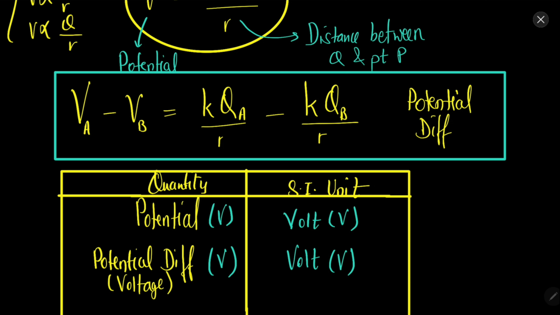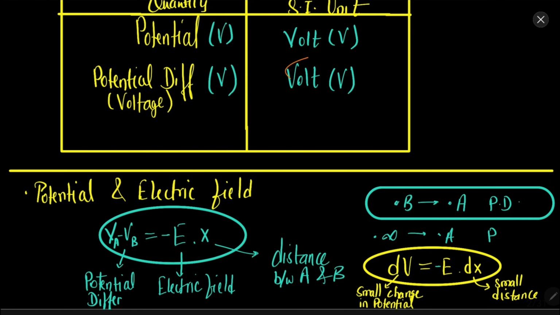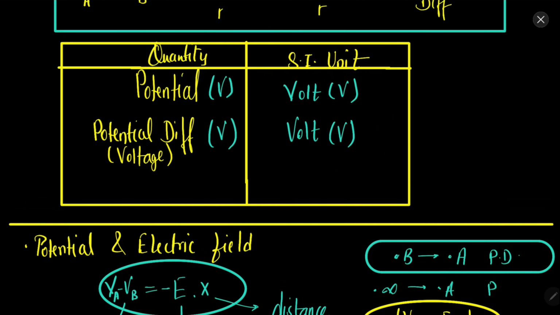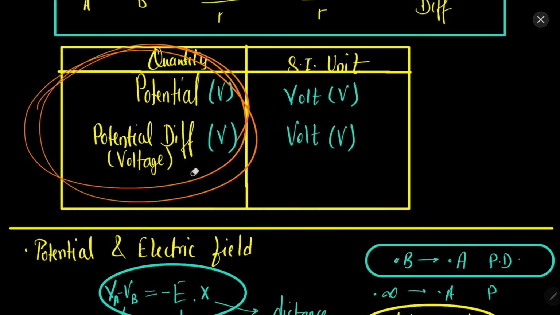For example, if the mass of one object is 1 kg and the mass of another object is 2 kg, what is the difference of the mass of the two objects? It is 1 kg. So again the unit remains kg. Similarly, potential and potential difference will have the same unit, volt, and again it is represented by capital V. So do not get confused. Potential difference is also called voltage. Just do not get confused by all these terms.